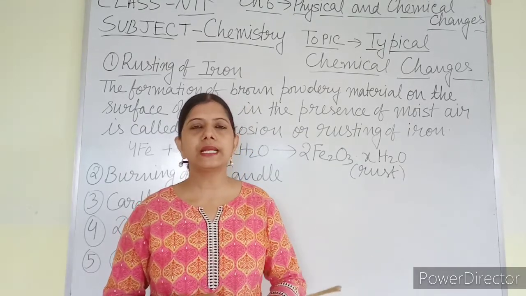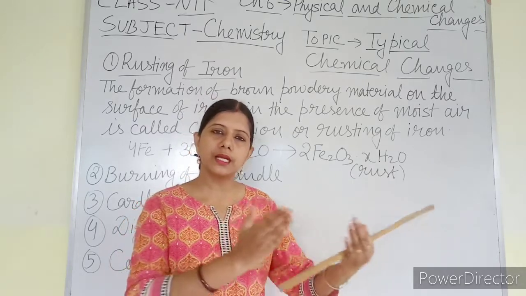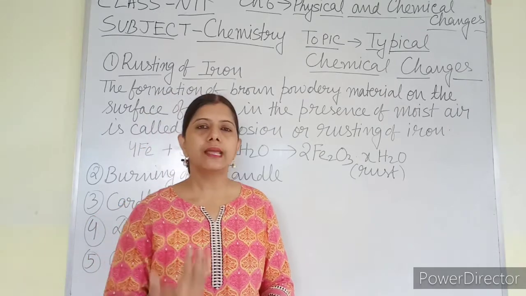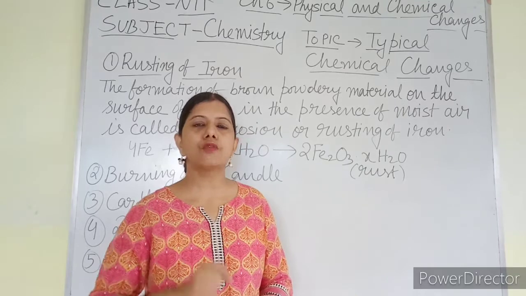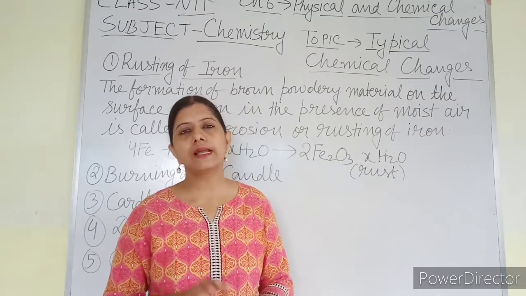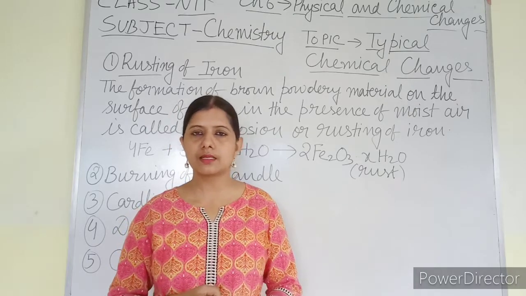So what is happening during corrosion? During corrosion, iron is chemically reacting with moist air. Moist air means the air in which moisture is there, and moisture means presence of water vapor. Air is a mixture where you can find oxygen, nitrogen, hydrogen, helium and other gases.